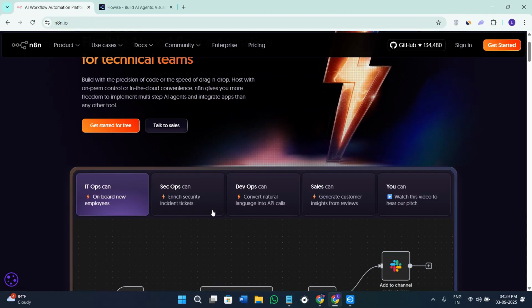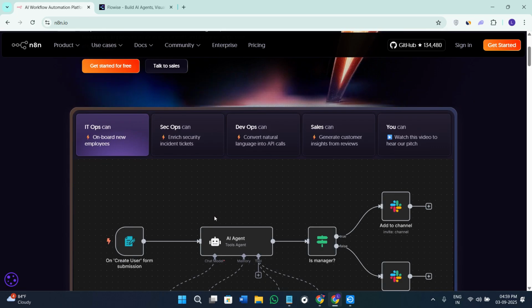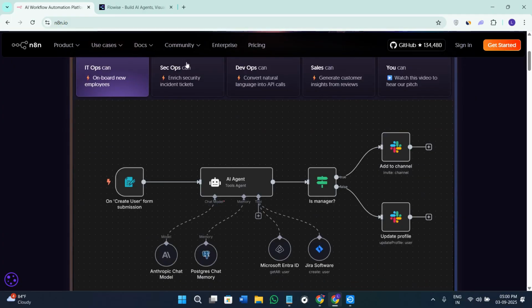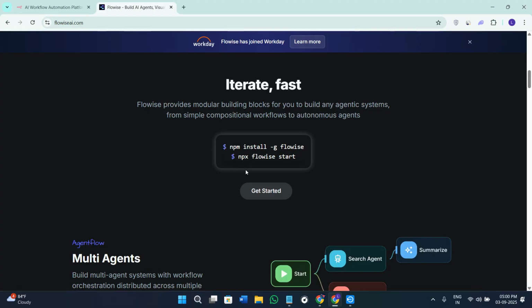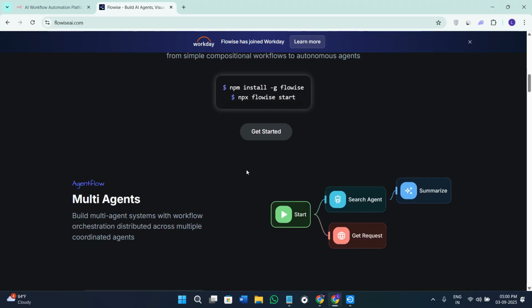Your question must be which one is actually best for you. You can use N8N if you need all-in-one automation across applications, or you can use Flowise if your focus is on AI chatbots and agents. Both are free, open source, and powerful in 2025.